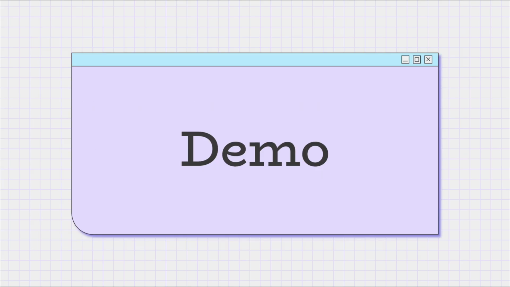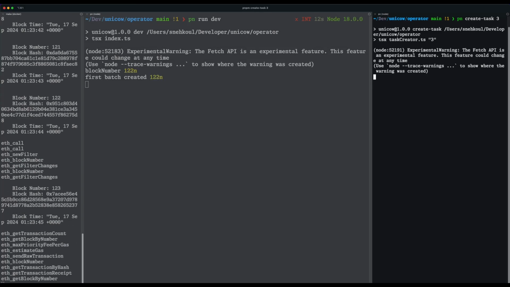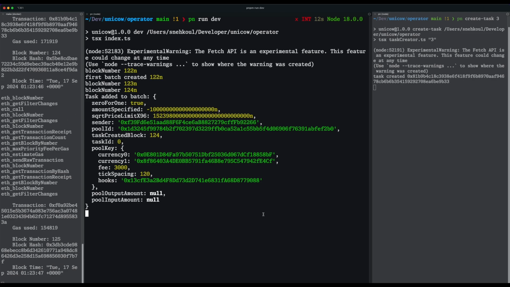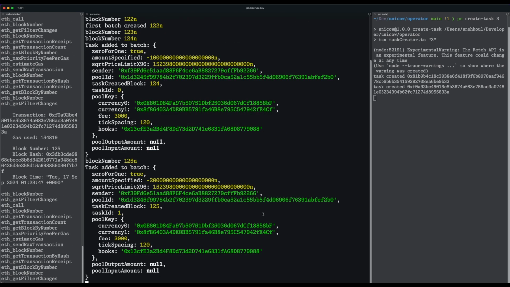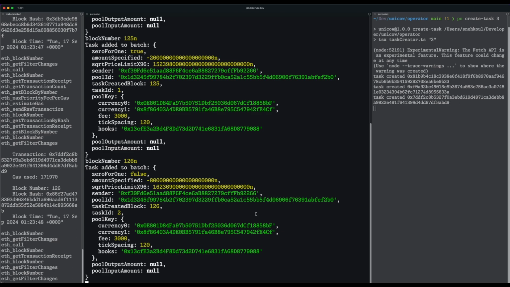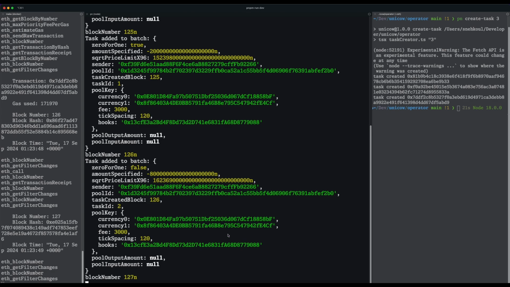Now let's have a look at a demo. The anvil node is running, we started our operator, and now we are creating 3 tasks. Task 0 got created with zeroForOne true and amount specified minus 10. Another task, task 1, got created with amount specified as minus 20 and zeroForOne true, and task 2 also got created with zeroForOne false and amount specified minus 80.